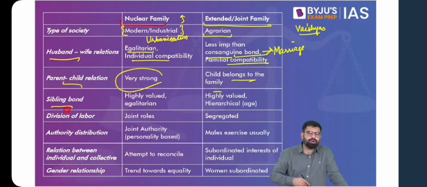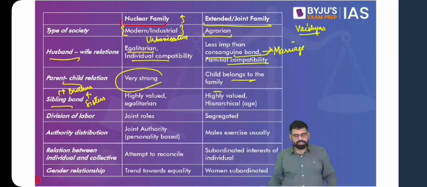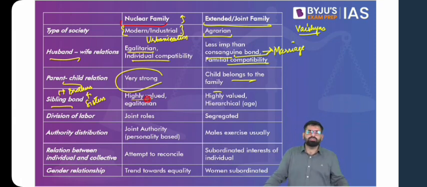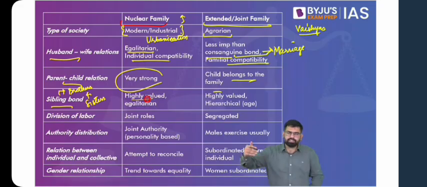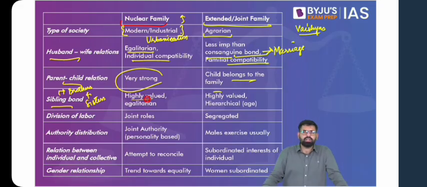Then if we talk about the bond between siblings, by siblings you mean brothers and sisters, it is again highly valued, and also egalitarian. You might be from urban areas or coming from a nuclear family, and you see that the relationship between you and your brother or sister is going to be strong, and also egalitarian in nature. Even though your brother or sister might be 2, 3, 4 years elder to you, they would not exercise any form of authority over you. Yes, there can be occasional leg pulling, but otherwise they do not have a sense of authority over you. If you want to talk about matters of career, in which direction I should proceed, you will take their suggestions, but they'll not exercise any authority over you.